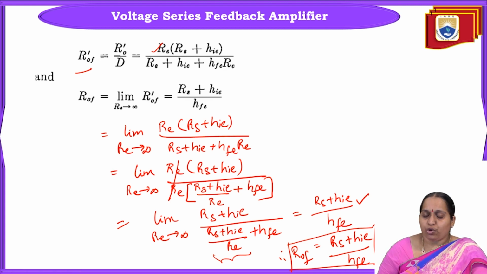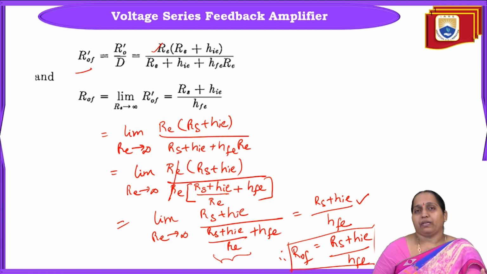Right. So this is how we analyze the feedback amplifier. It is a voltage series feedback amplifier. Right. So first we have identified the topology. Next step we have drawn the amplifier circuit without feedback. Then third step we have identified the source. Then replacing the active device with its approximate H parameter model. Then we have calculated the values of beta, AV, and using beta and AV we have finally reduced the expressions for desensitivity, then gain with feedback, then RIF, then R naught F dash and R naught F.